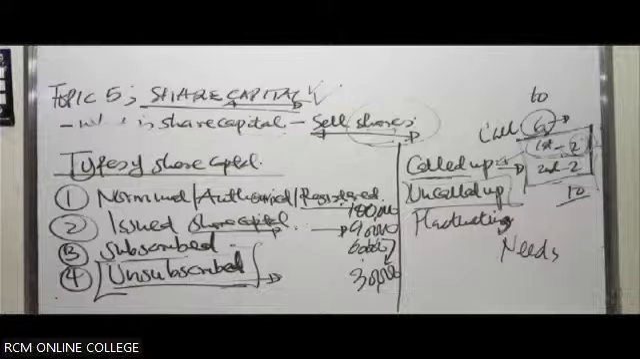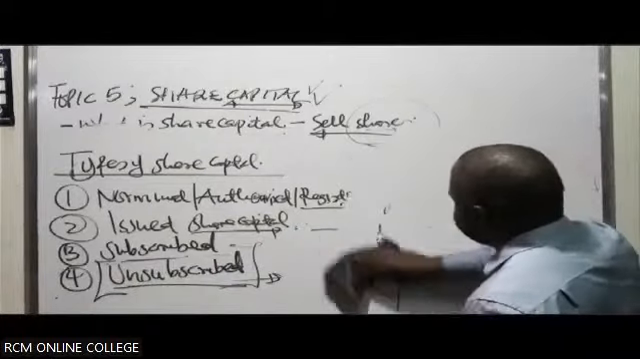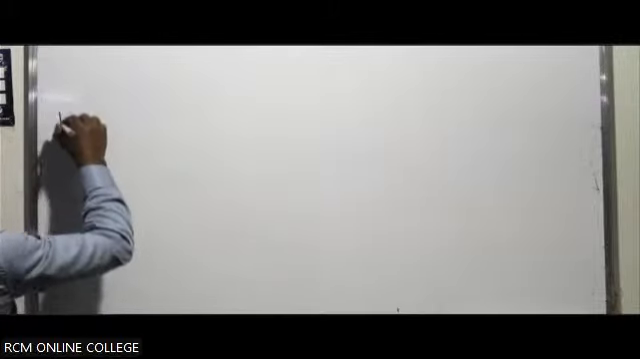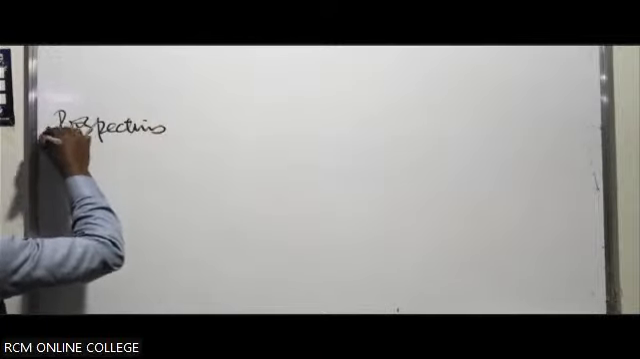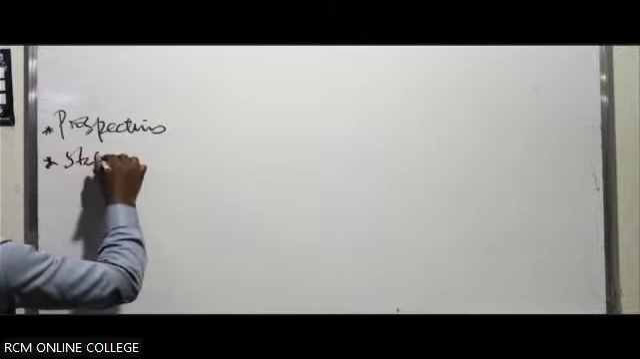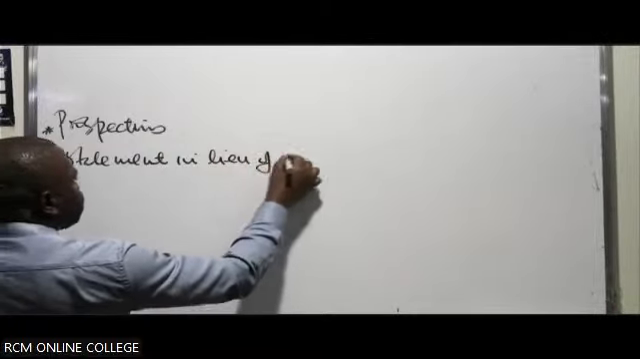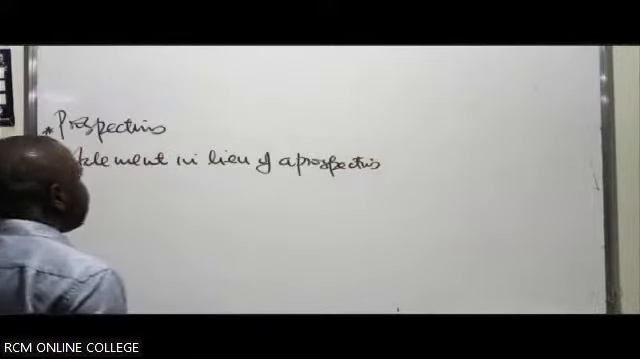So now I want us to look at something we call a prospectus. We've said that the company is going to sell shares. But when they are selling the shares, they use what we call a prospectus. So what is a prospectus? We have what we call a prospectus, and then we have another one we call a statement in lieu of a prospectus. In lieu simply means a representation of a prospectus.